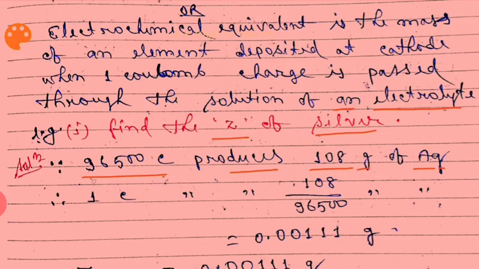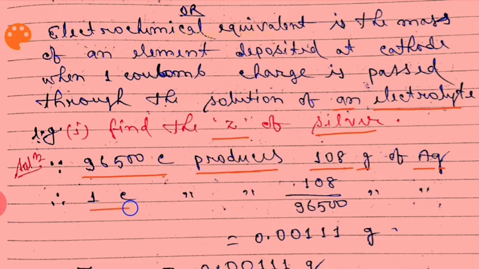So if 96,500 coulomb charge is passed through silver nitrate solution, then the amount of silver deposited at cathode will be 108 gram.